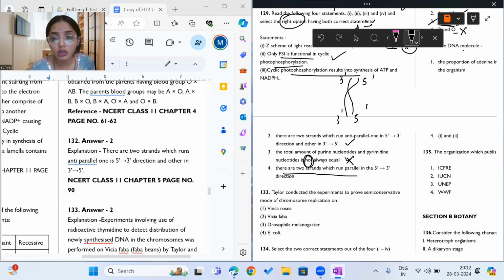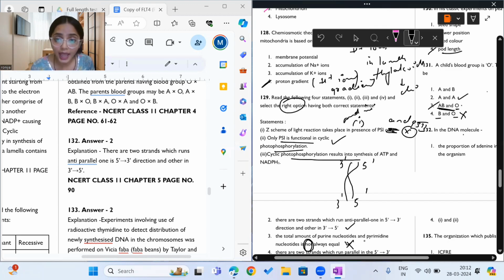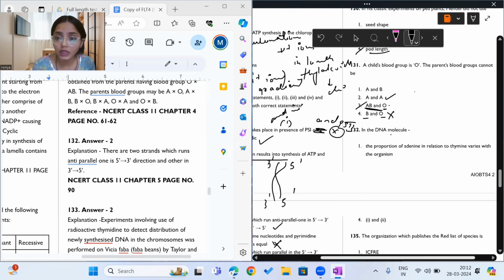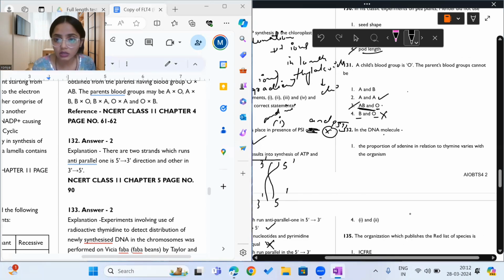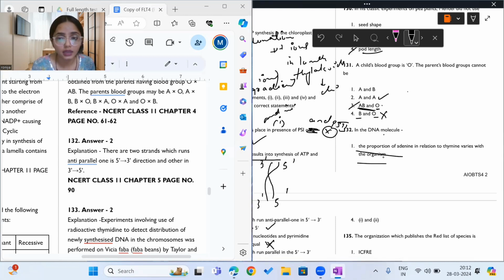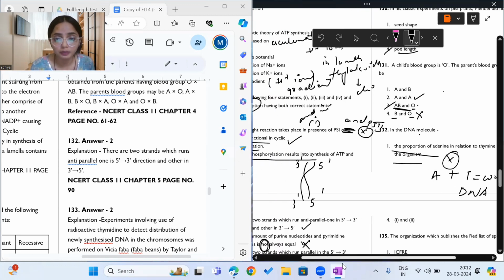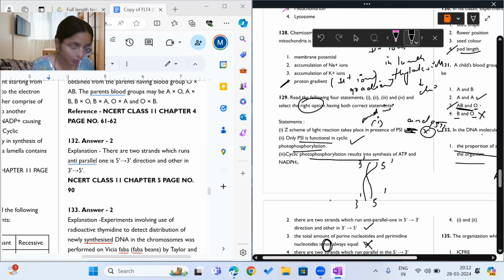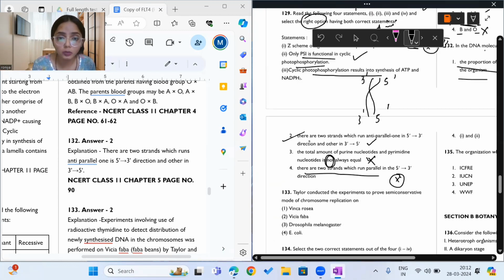There are two strands which run parallel. No, they do not run parallel. Just now I told you that they run anti-parallel to each other. That is why this statement is incorrect. Now let us see the proportion of adenine in relation to thymine varies with organism. Okay, so the proportion of adenine in relation to thymine is always constant in DNA. So the statement is also wrong. So answer to this question would be option number 2.